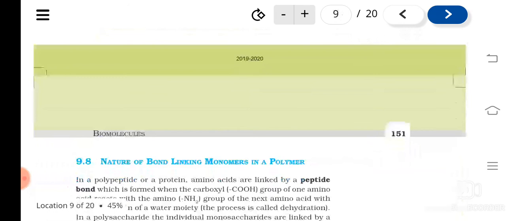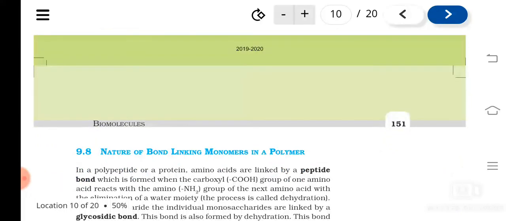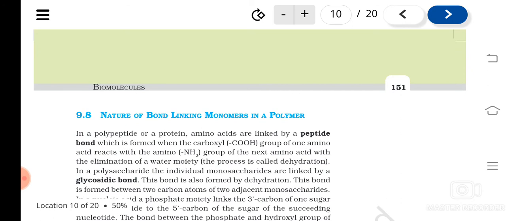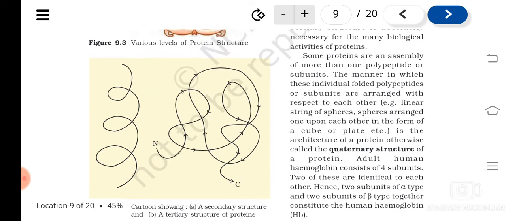Then I told you what is the bond between the amino acids in a polypeptide chain. That is the peptide bond, CONH bond, which is formed when the carboxyl group of one amino acid reacts with the amino group of the next amino acid, by the elimination of a water moiety. Okay, so this we have studied about amino acids and proteins.